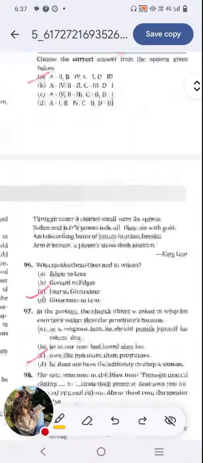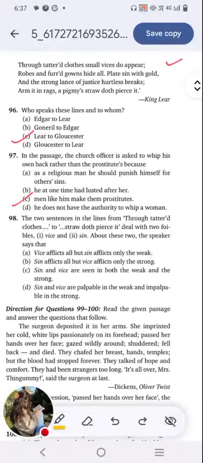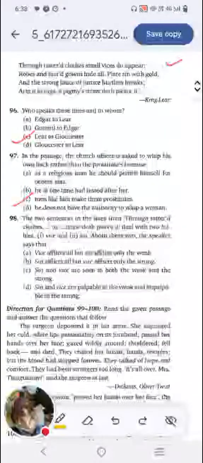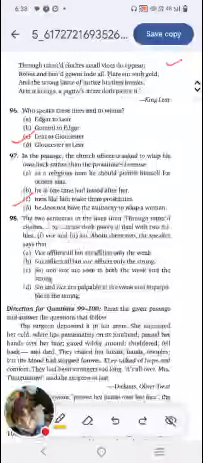So here it's the end of the, yes, this is where our question appears. If you look at this particular line, it explains that in the poor, through tattered clothes, small vices do appear. That means small vices, the weaknesses appear more in poor people. And the same happens inside rich people, but it is better hidden under the expensive and luxurious clothes and robes and fur. So that is what that line means.